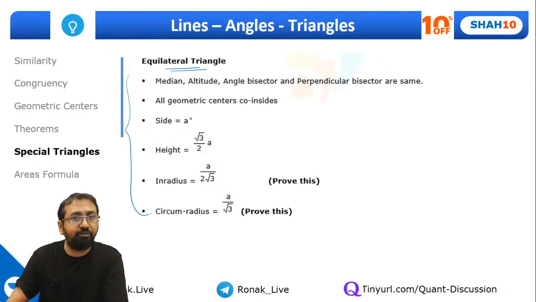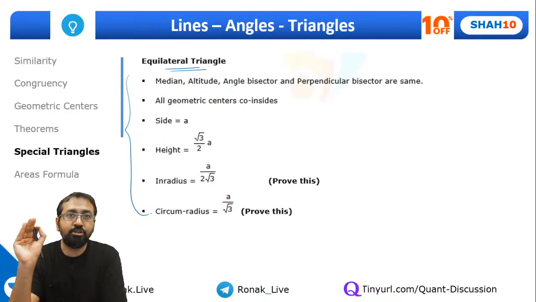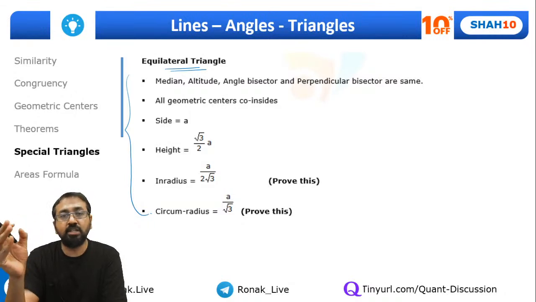You need to remember everything about the equilateral triangle, because as I have been telling you all the time, in CAT and other MBA entrance exams, they have a tendency to ask questions based on regular figures. So what are those regular figures? Like the equilateral triangle, square, regular hexagon, and all, you know, nice, beautiful-looking figures.